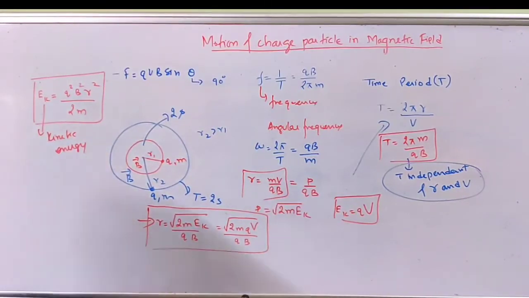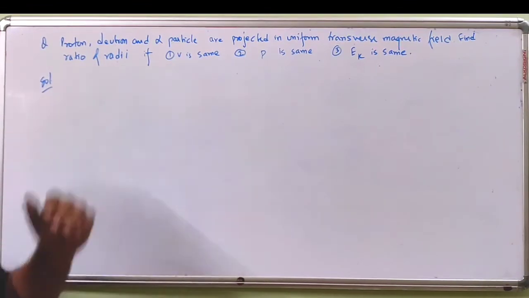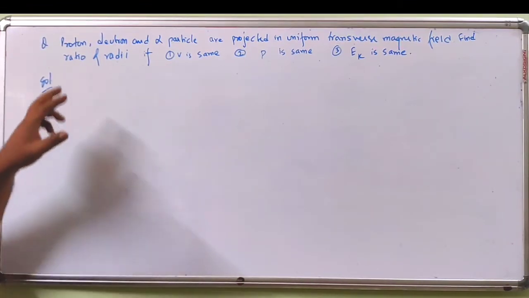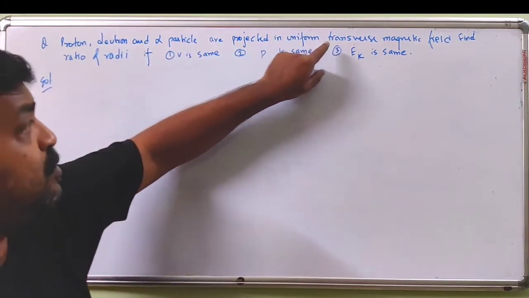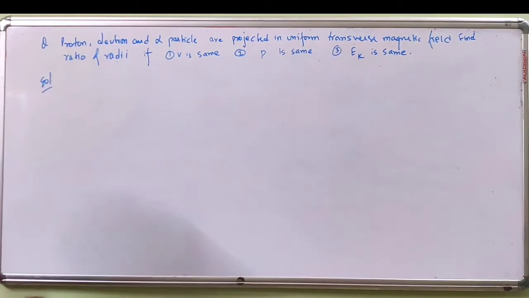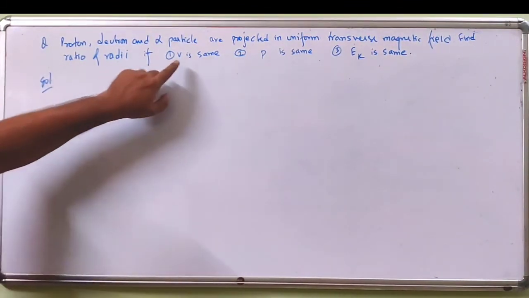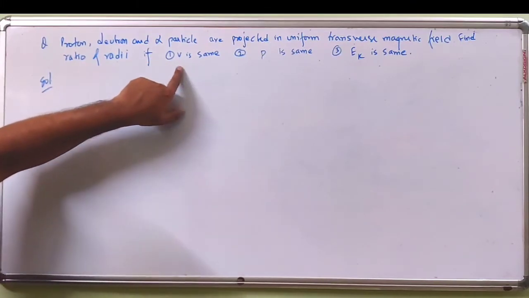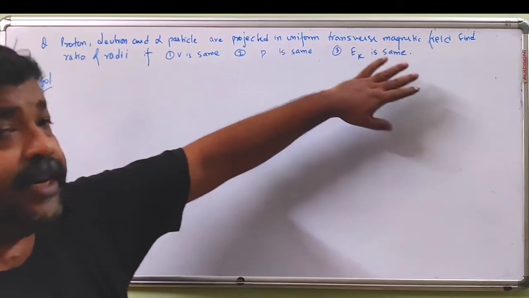Now based on the discussion we had, let us try to solve this question. A proton, deuteron and alpha particle are projected in a uniform transverse magnetic field. Find the ratio of radii if v, the speed, is the same, if momentum is the same, and if kinetic energy is the same.